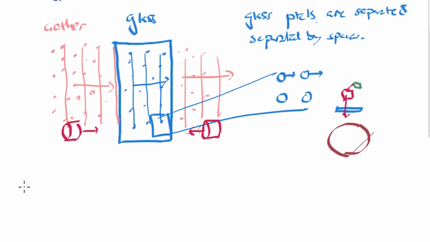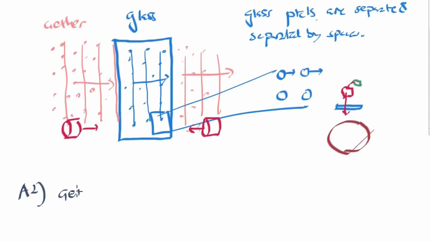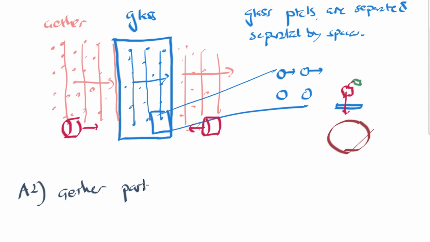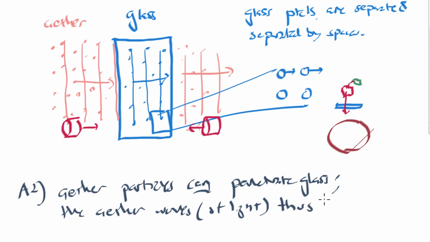Another hypothesis, answer 2, is that perhaps the ether itself, the ether particles, can penetrate the glass, and the ether waves, that's the waves of light, thus, or in this way, travel through the glass. Okay, so this is the second idea that he has. This, by the way, is at the top of page 191.